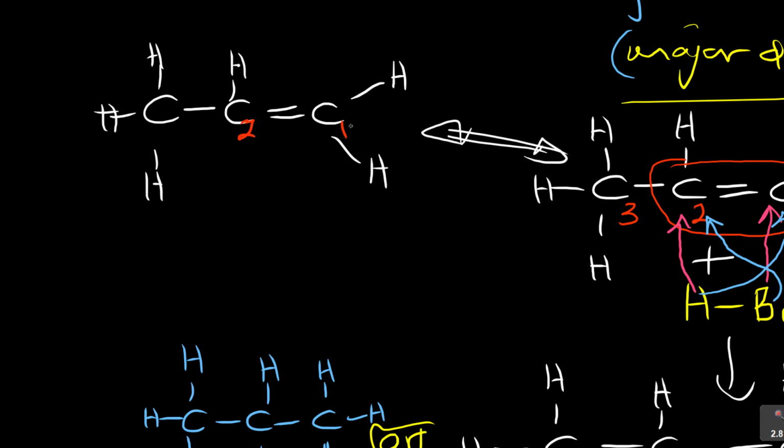Now looking at carbon 1 and 2, how many hydrogens does carbon 1 have? It's got 1 and 2. And how many hydrogens does carbon 2 have? It's got only 1. So according to Markovnikov's rule, the hydrogen will like to go to where there are already more hydrogens, which means the hydrogen will prefer going here. You see that? And then the bromide will prefer going there. As I said, to those who have more, more shall be given, meaning this carbon 1 already has more hydrogens and more hydrogens are given to it.